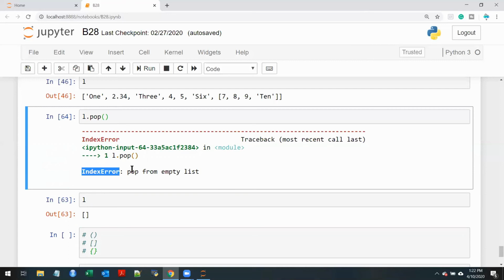All right. But you got the point, right? If you keep on popping, you should stop at some point. That's the basic idea. You should not keep on popping even when it is empty.